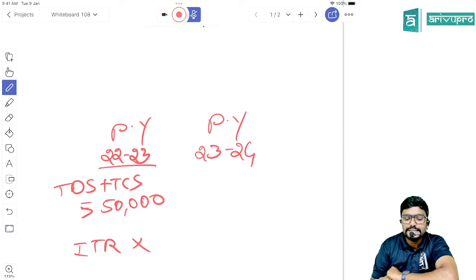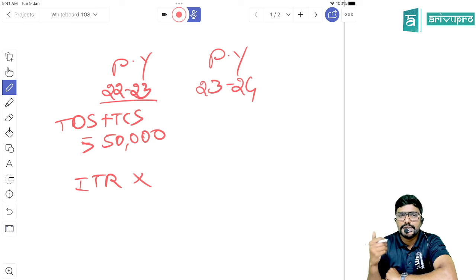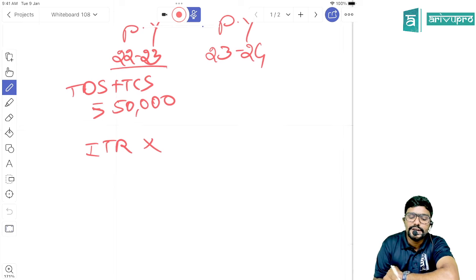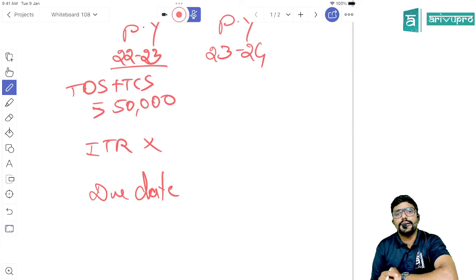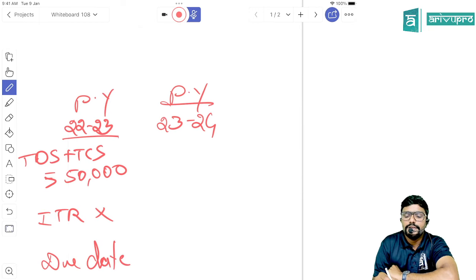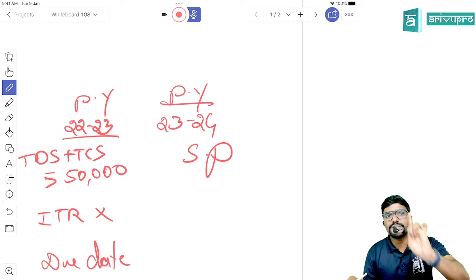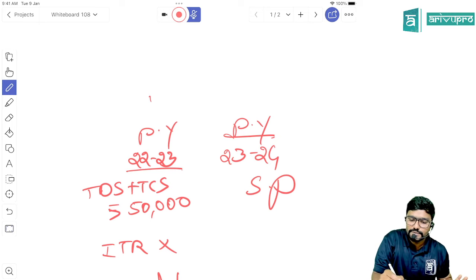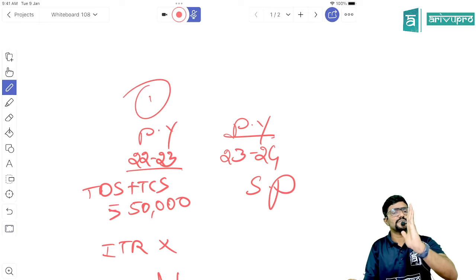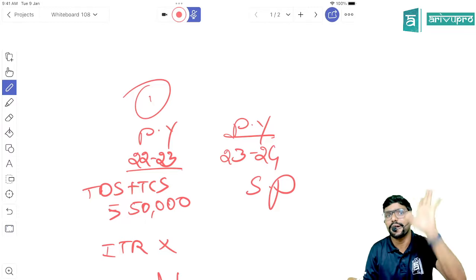I repeat once again. For the last year, the TDS plus TCS deducted or collected is 50,000 or more, plus you have not filed the income tax return, plus the due date has already expired. In that case, in the current year, he will be treated as a specified person. Please be careful, this is only 1 year, meaning we have to check it only for the last year, not for the last 2 years, but only for the last 1 year.